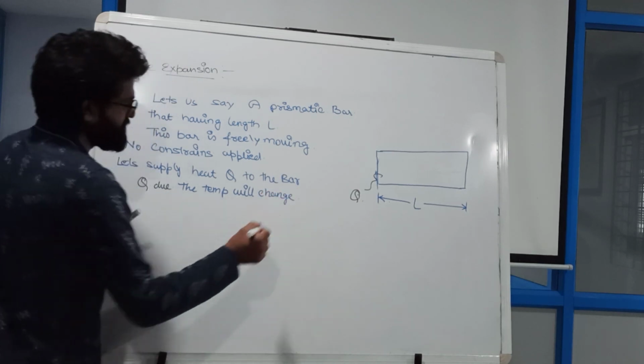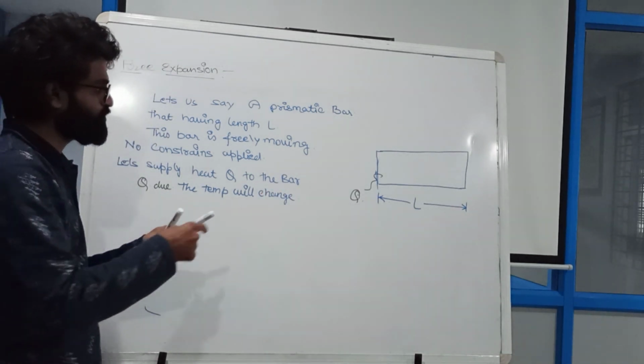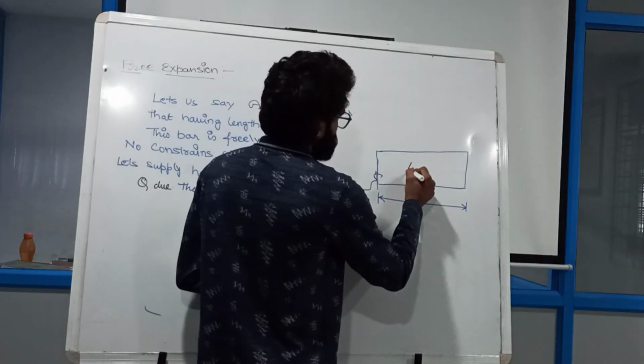So if the temperature changes due to this Q, I will get delta T from here.